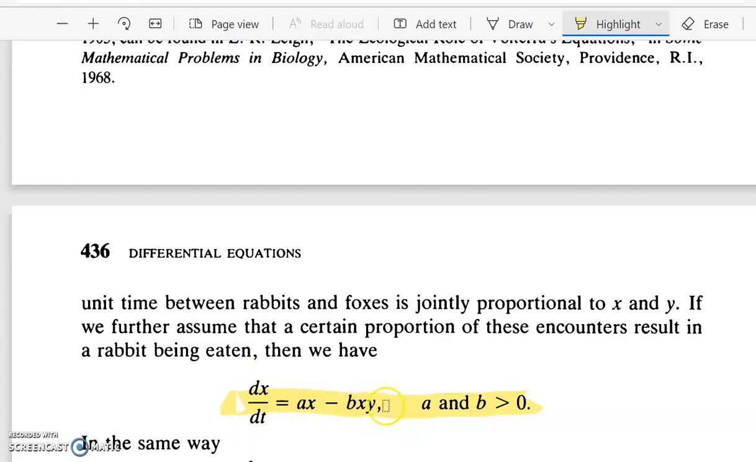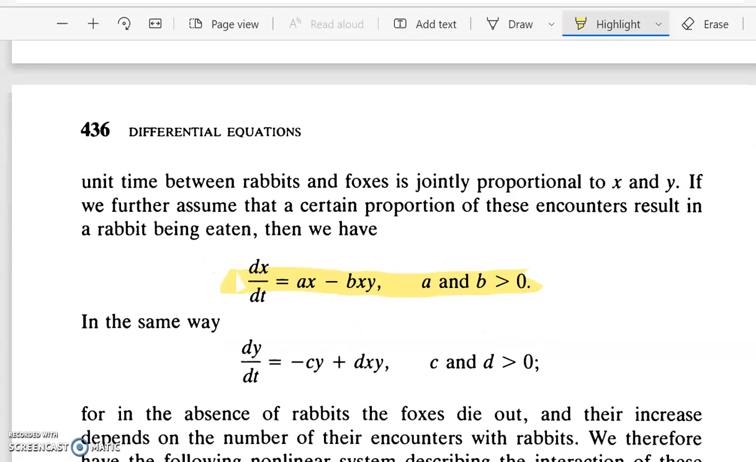Now we take a product of x and y because the number of rabbits which die depends on the number of foxes there are. So how many rabbits die depends on how many foxes there are. So we will get dx by dt to be ax minus bxy, where a and b are greater than 0.